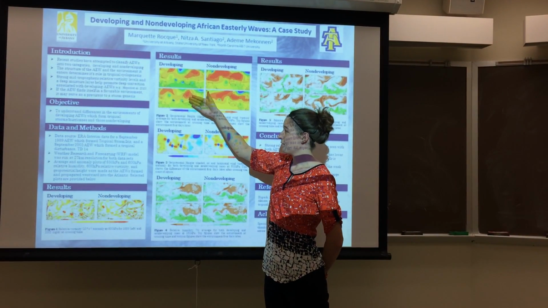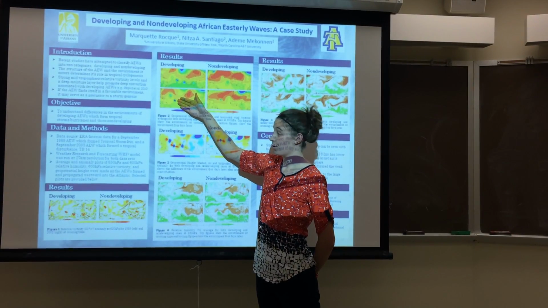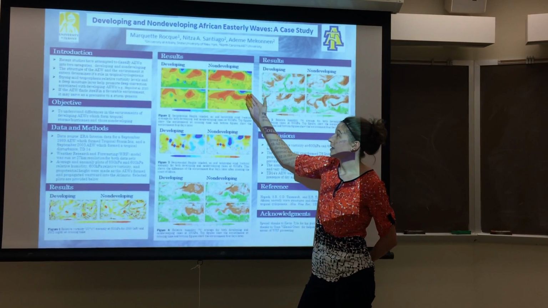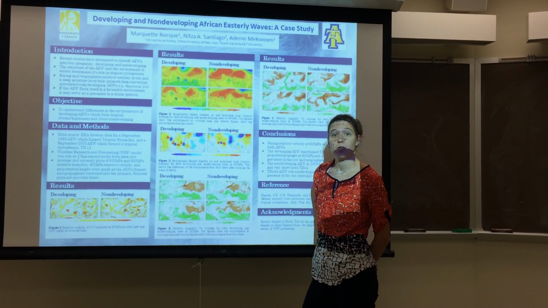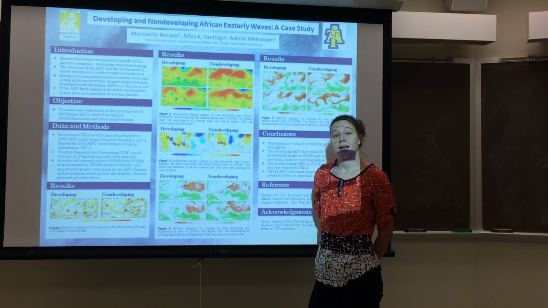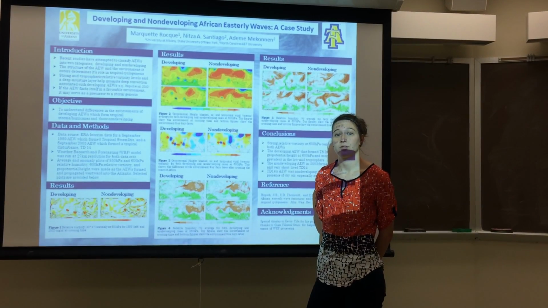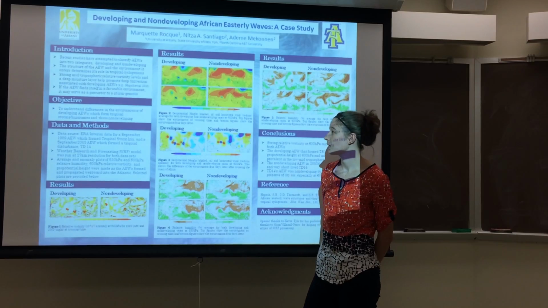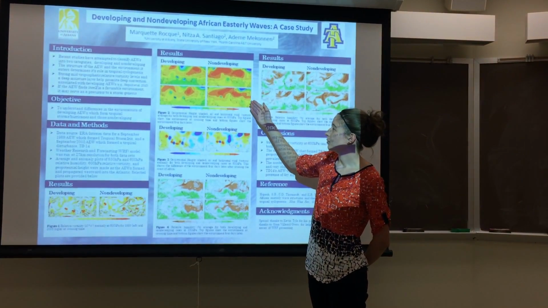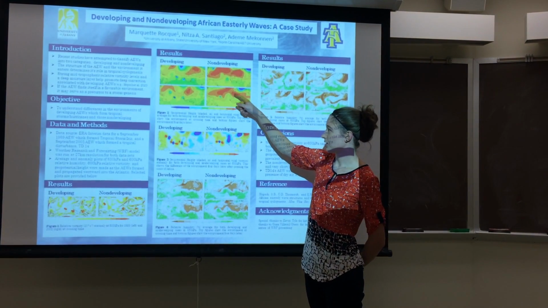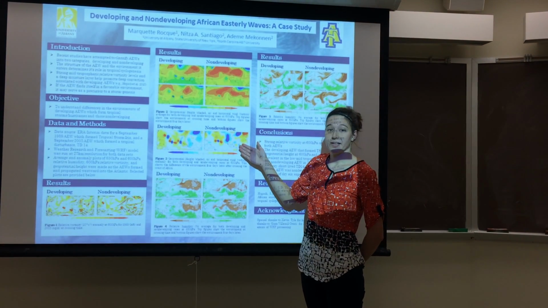As we move down, 4 days later, it propagated westward into the Atlantic, and we can see it further lowered its height. In the non-developing case, we unfortunately cannot see our AEW that well. WRF, unfortunately, does not simulate small storms very well, just like many other numerical weather models also have issues simulating small storms. But in the bottom plot here, 4 days after the AEW crosses, we can kind of see a circulation right around here with our northerly winds, and we can actually further see that in the anomaly plots.